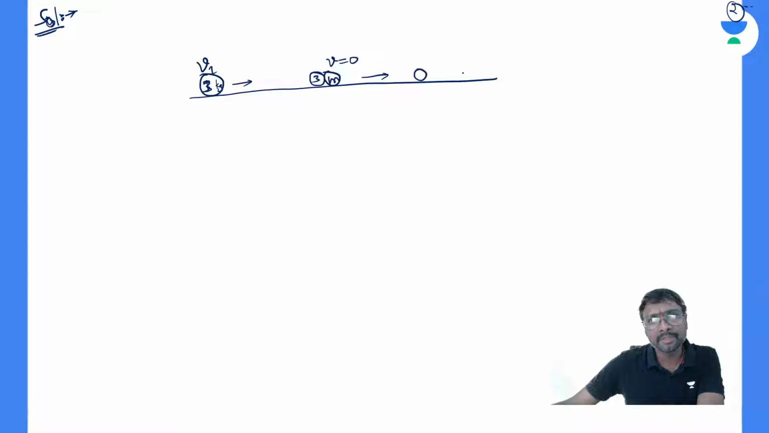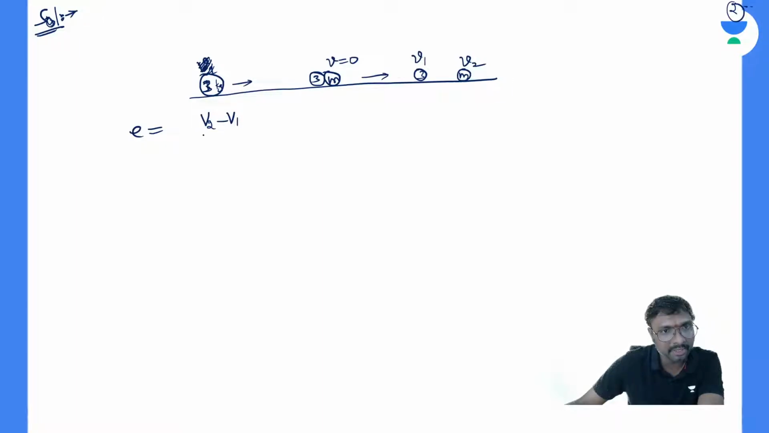After collision, this is your 3 kg and this is your m, and let us say the velocity after the collision is v2. Let us say v1 is the velocity of this 3 kg after collision, and v2 is the velocity of this mass m after collision. Now what is the e value, the coefficient of restitution? That is v2 minus v1 divided by 4, right?